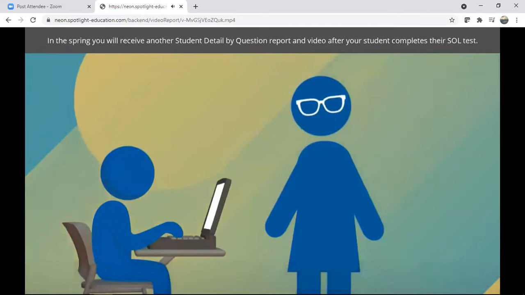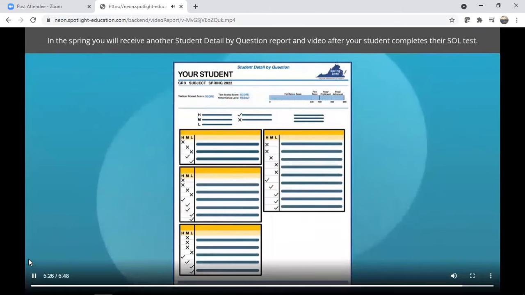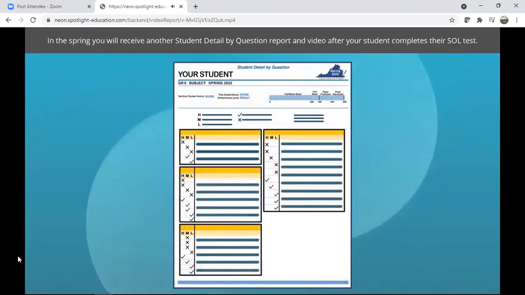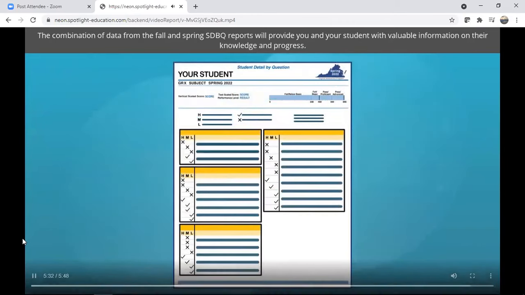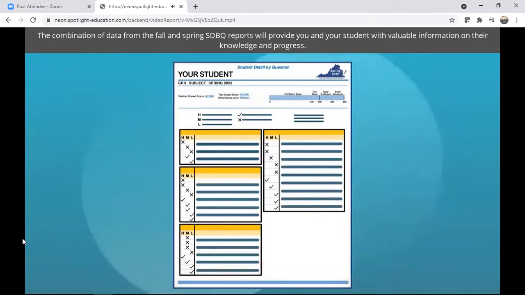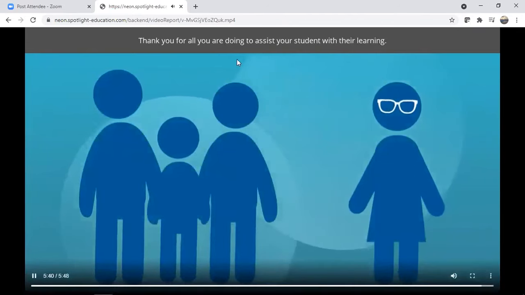In the spring, you will receive another student detail by question report and video after your student completes their SOL test. The combination of data from the fall and spring SDBQ reports will provide you and your student with valuable information on their knowledge and progress. Thank you for all you are doing to assist your student with their learning.